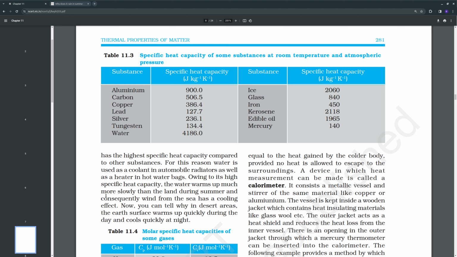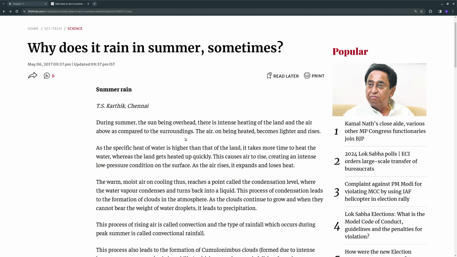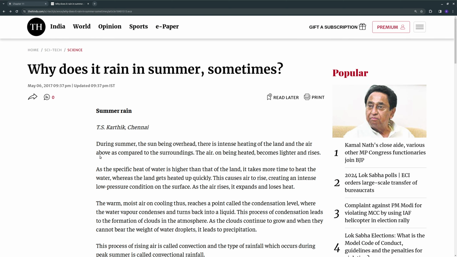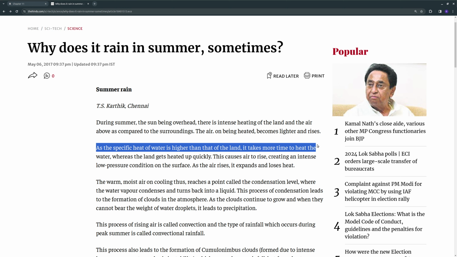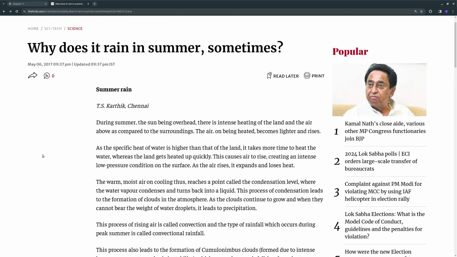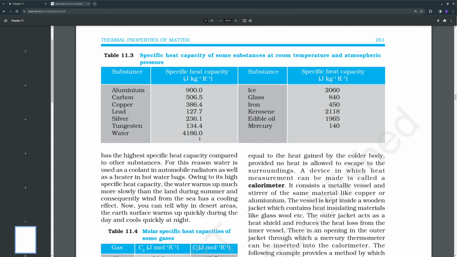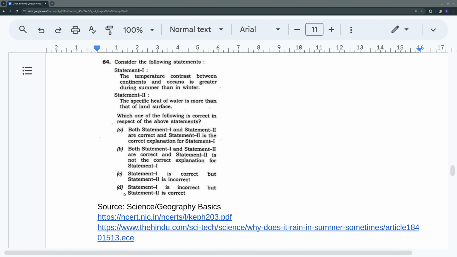So here it is saying water heats up very slowly. And I will show you another Hindu article. It is an old article, that's why I said I couldn't find any current affairs source. But in this article it says, as the specific heat of water is higher than that of land, it takes more time to heat the water, whereas the land gets heated up quickly. So this point is often seen in almost all the sources. So we can use this point to answer this question.